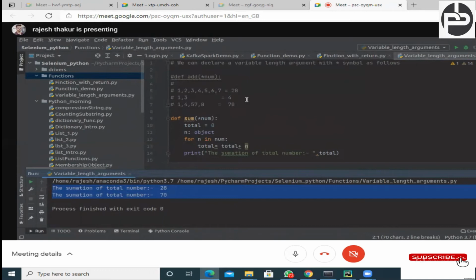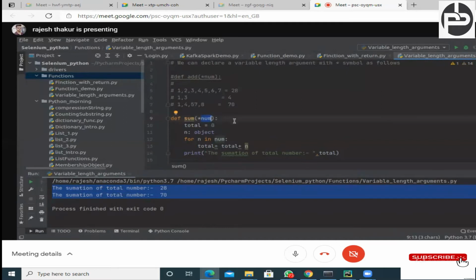Here also the same thing is happening. Let's suppose you bring the items. These are the items you bought, and you came to me. I am at the cash counter, and I see you have 6 items or 7 items, and then I will call this function. But in this function I haven't defined that you will add only 7 items or only 8 items. So the function itself will understand, okay, this is the star, meaning however many numbers the user passes, we have to sum them.